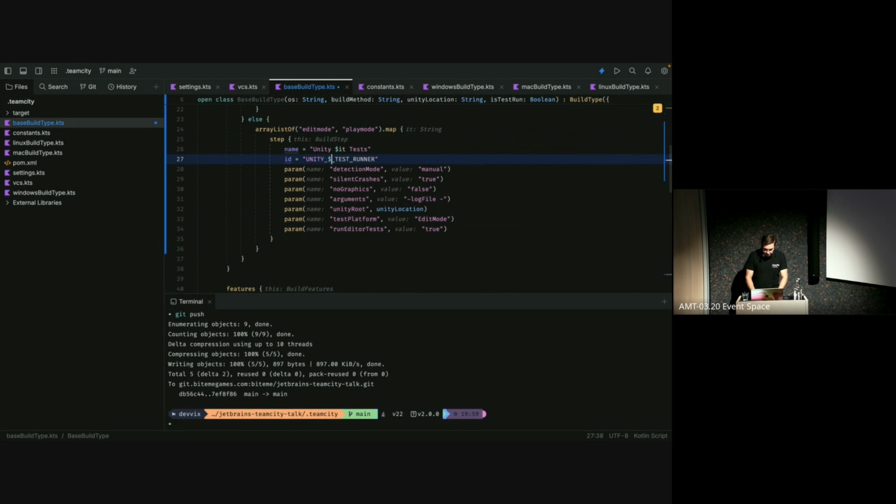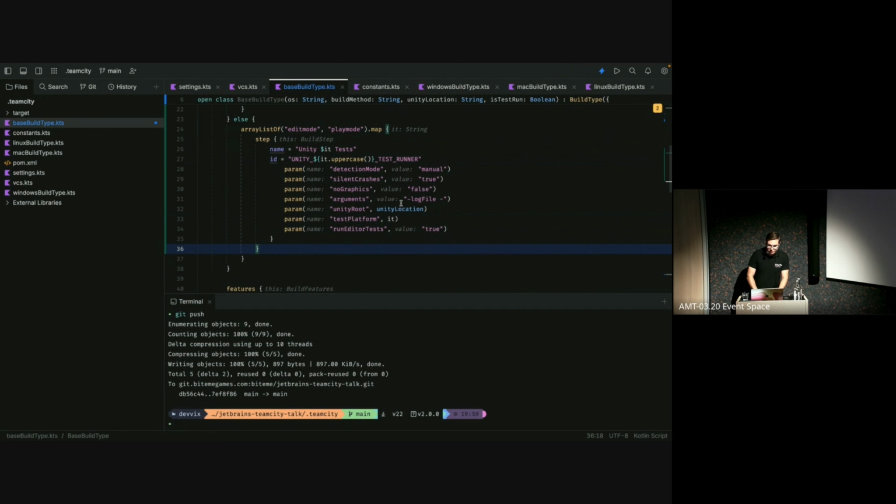You could also just define a variable here, but it's always referred to as that. And doing that, we can also replace this part by saying it's it dot uppercase test runner. We can change our test platform to it. It doesn't matter if it's upper or lowercase, by the way, for the test platform. TeamCity doesn't care. TeamCity just accepts. It's not picky at all in some areas. And voila, that should be that.